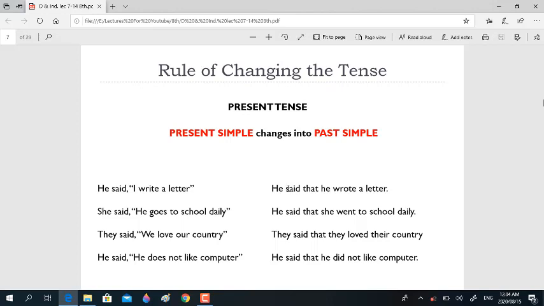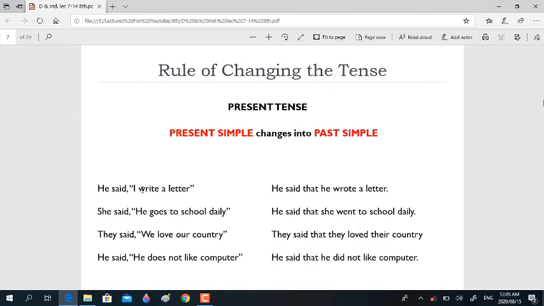So, he said, you have to remove the inverted commas, this is one of the rules, to connect the reporting and the reported. And in the case of assertive and exclamatory sentences, you have to go for conjunctions like that. He said that, then the capital letter of the reported part will change into a small letter. This is the first person.